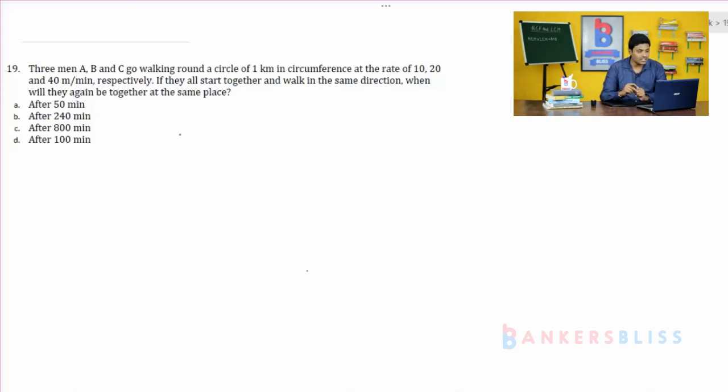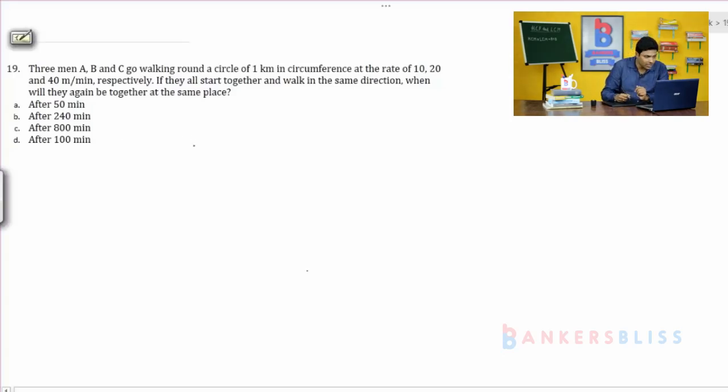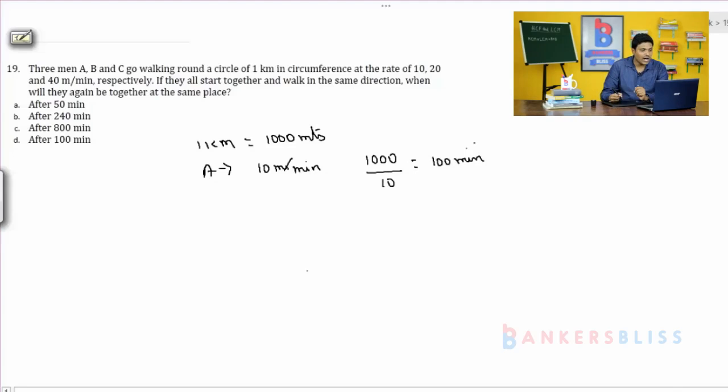They have given the circumference as 1 kilometer. So 1 kilometer means how many meters? 1 kilometer is nothing but 1000 meters. So we have to check how much time they take to complete this 1000 meters. Consider A. A covers 10 meters per minute, so A takes 1000 by 10, which is equal to 100 minutes. A takes 100 minutes.